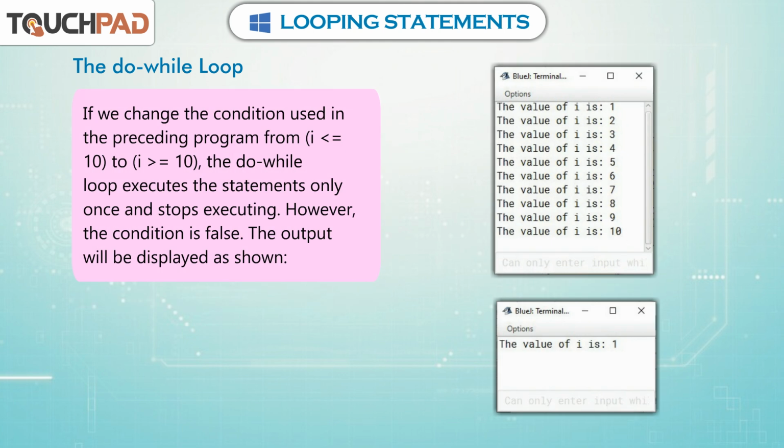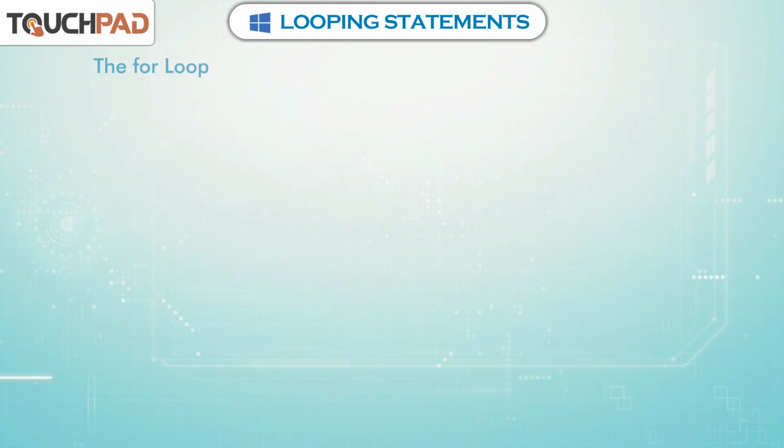If we change the condition used in the preceding program from (i <= 10) to (i >= 10), the do-while loop executes the statements only once and stops executing, as the condition is false. The output will be displayed as shown.